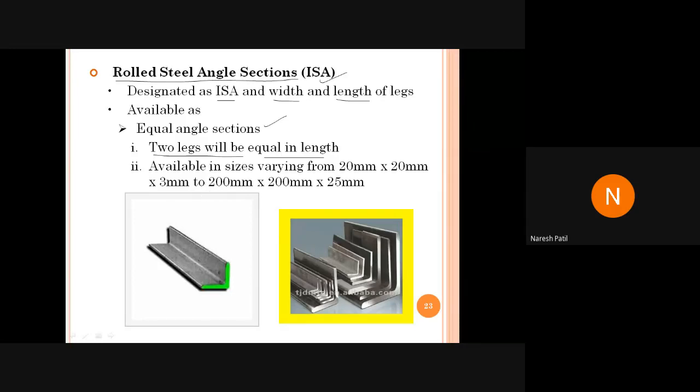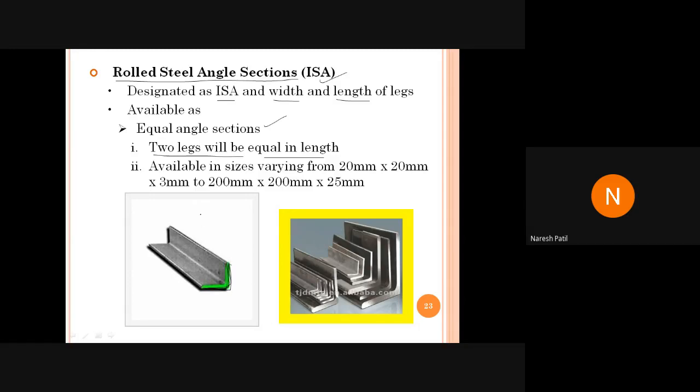So whatever is mentioned here, 2 legs means this is 1 leg and this is 1 leg. Can you see? We have 2 legs here, and if both the legs are equal, then this is called an equal angle. 2 legs will be equal. अगर दोनों legs same हैं, then that angle will be called as equal angle.